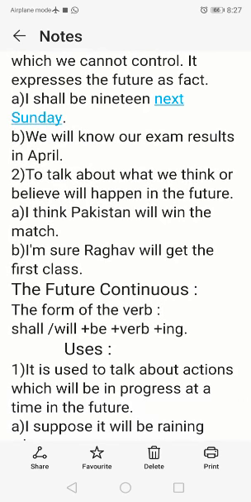And next one, to talk about what we think or believe will happen in the future. The action which is going to happen in the future, that we think, that we feel. To indicate that also we have to use simple future tense. For example, I think Pakistan will win the match. I am sure Raga will get the first class, or I think Raga will get the first class. So the action that we think is going to happen in the future, to indicate that we have to use simple future tense.